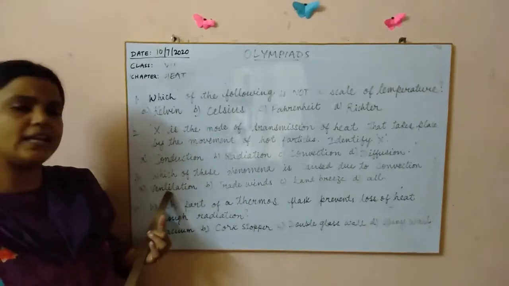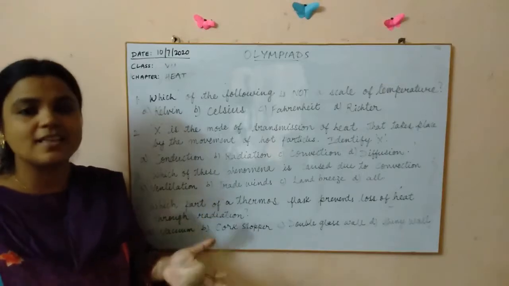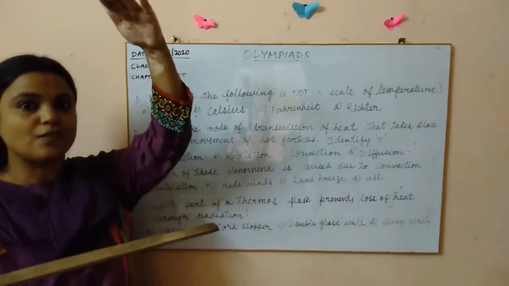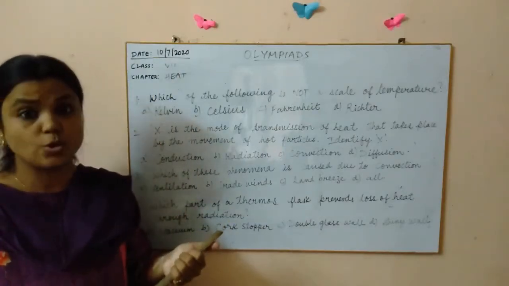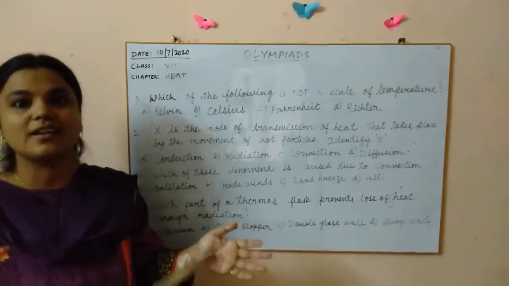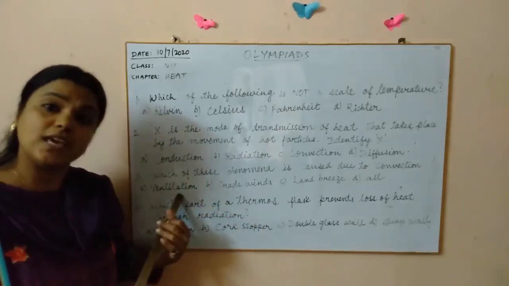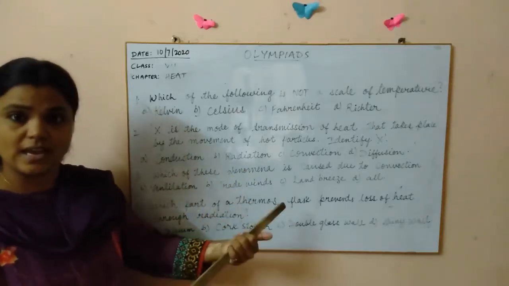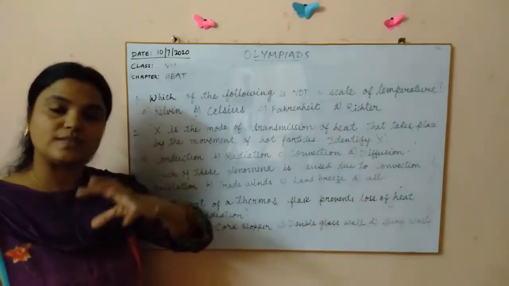So one is ventilation. Ventilation happens by way of convection, children. Yes, the hot air that you leave, that rises up, right? The warm air rises up and goes out through the ventilator, and the fresh air comes in through the windows. We have learned that, right? So ventilation is a phenomenon of convection. Let us see the other options also. Trade winds. So wind, how do the winds move?